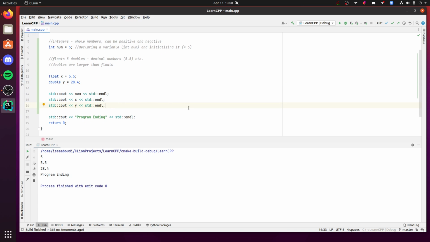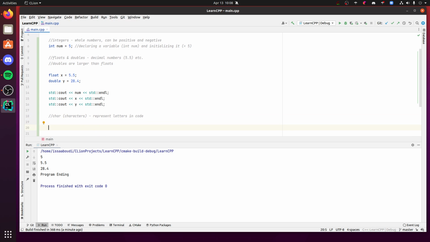We'll come back to this in a later concept. The other thing I want to talk about is text. For text in C++, we're going to go really in depth into one of them, but we have this thing called characters, or chars. Characters represent letters in code. The first thing I should probably talk about is, we have this really cool website called ASCII Table.